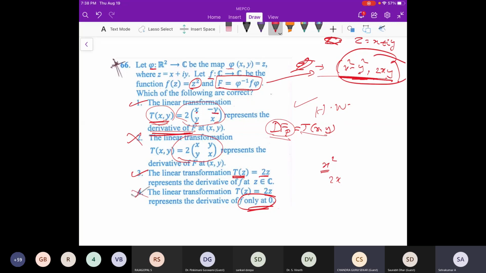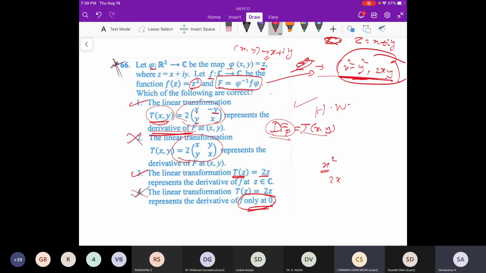So what is phi inverse here? Phi inverse. f is equal to pi. Yeah, phi is that, right? What is the meaning of phi? Phi is x plus iy. What is the meaning of that? Like if it is x plus iy, then phi inverse is actually (x, y), right?